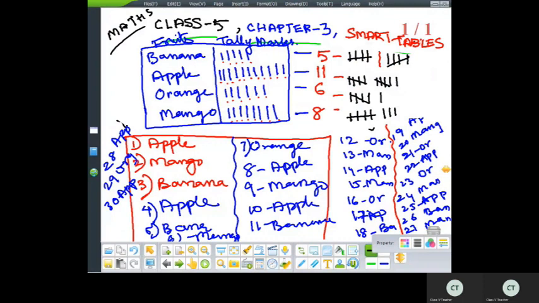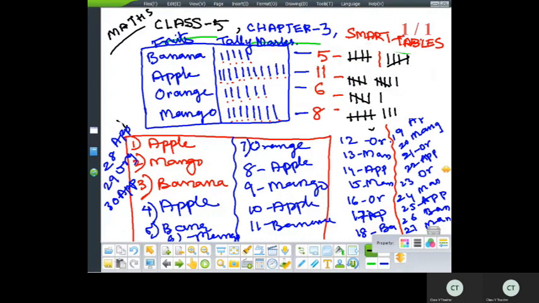Okay. Is it clear? So what is this making us do? It is making our calculation of number of fruits in an easy way. These tables are making the calculation easier. Yes. The fifth line which we are cutting is the symbol of the tally marks.